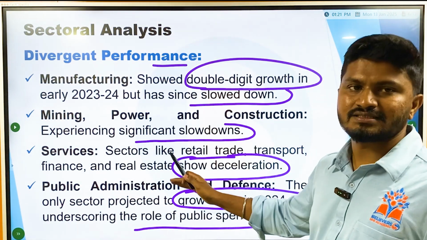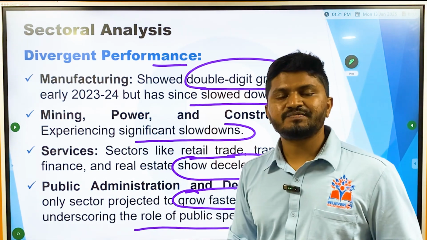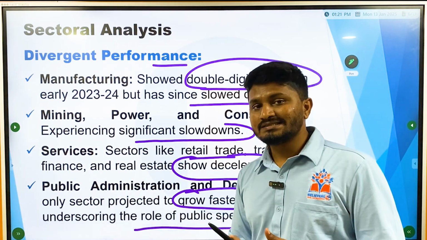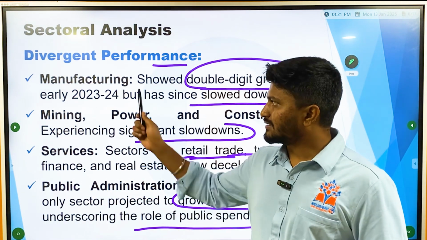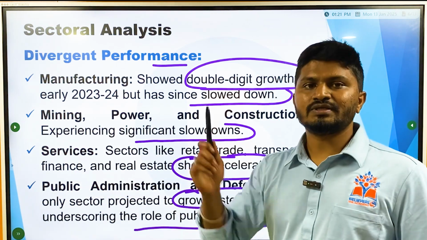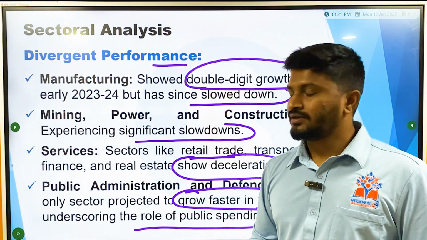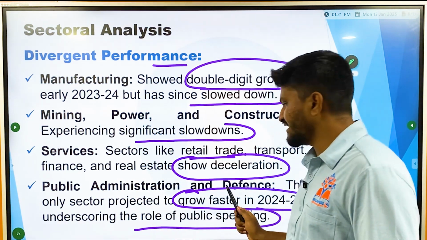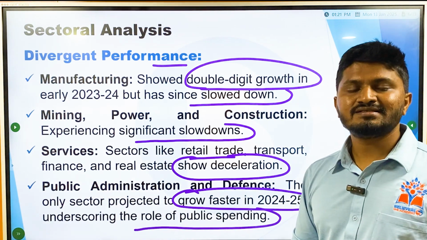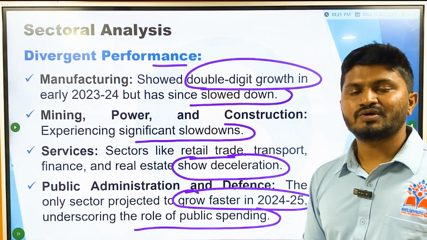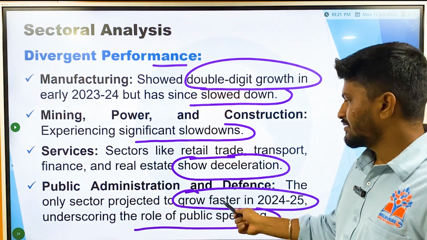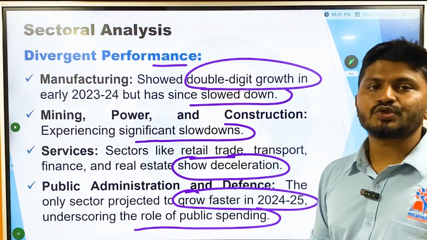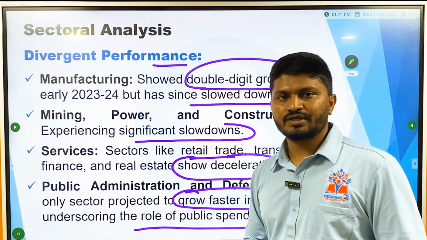Manufacturing, mining and services are the areas where private investment is very significant. Since private investment is reducing, since private investment is sluggish, the growth in these sectors is also decelerating. Whereas in public administration and defense, the major investor is public investment. Because it has government backing, public investment will be regular. As a result, these sectors are showing positive growth.